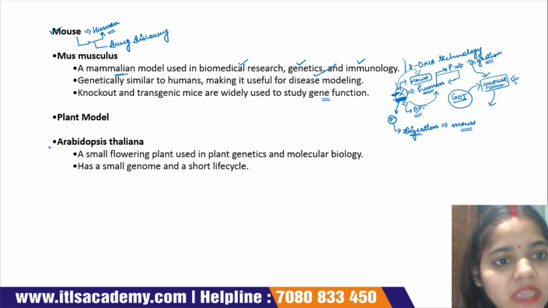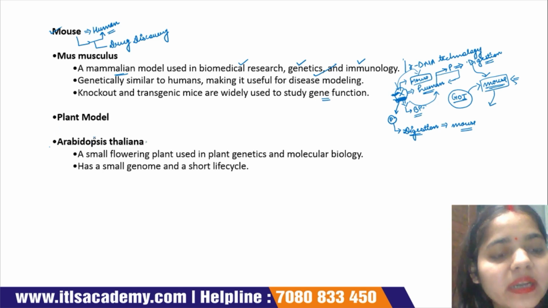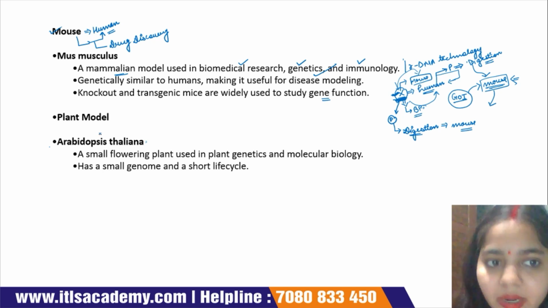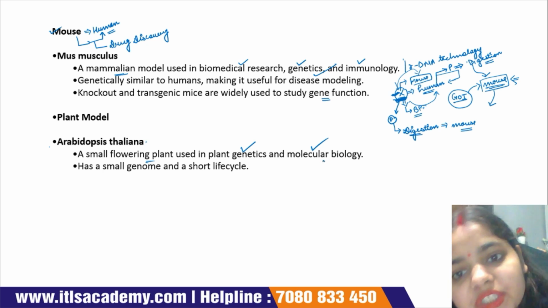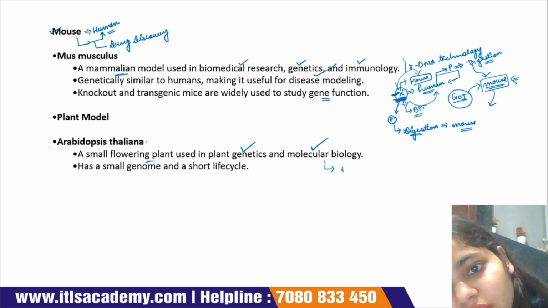Okay, now these are the plant model organisms. Now Arabidopsis thaliana is the model organism of plants. This is a small flowering plant used in plant genetics and molecular biology, to study the biological processes of plants.